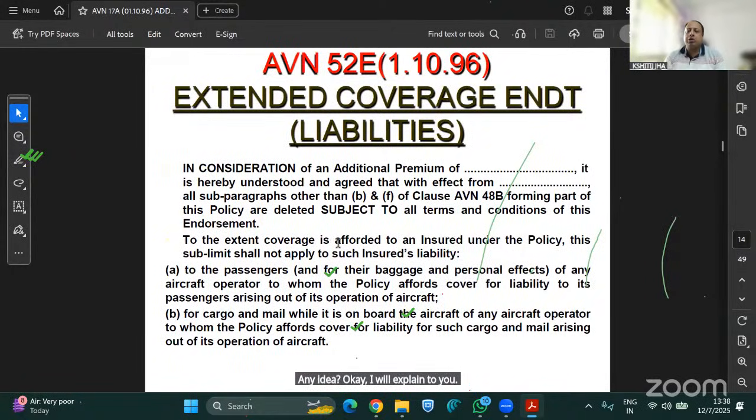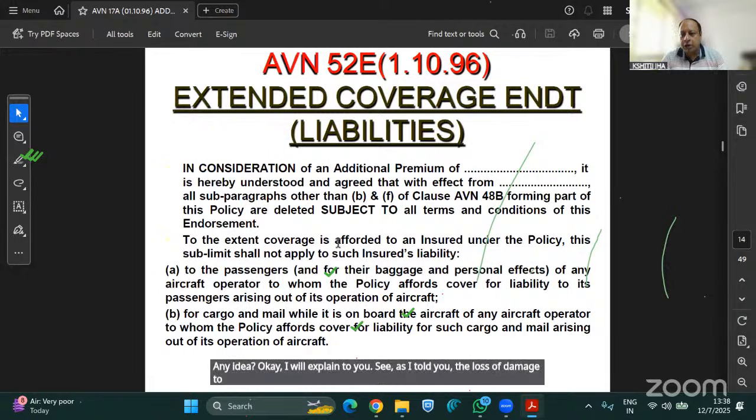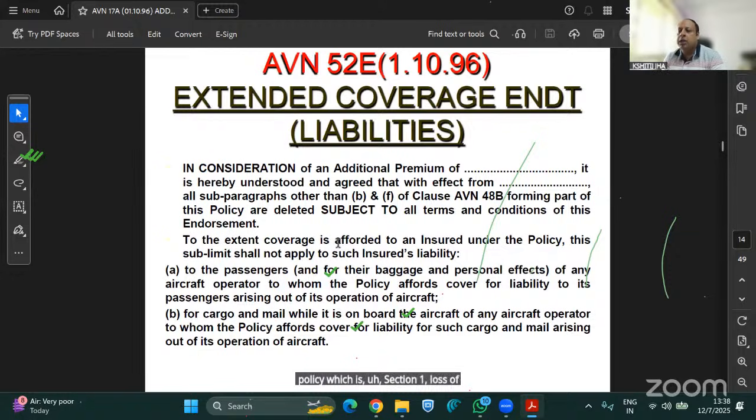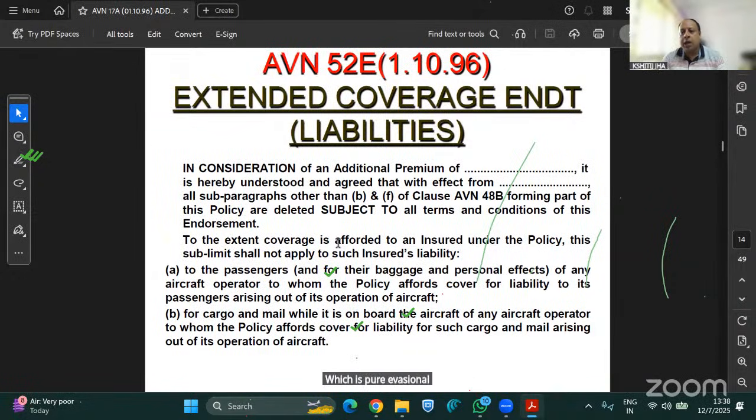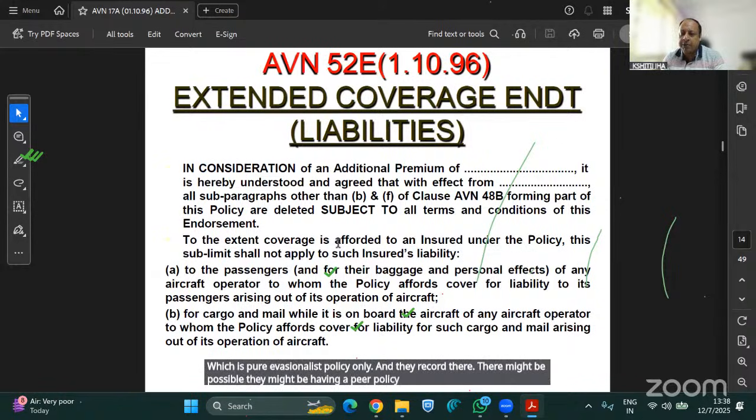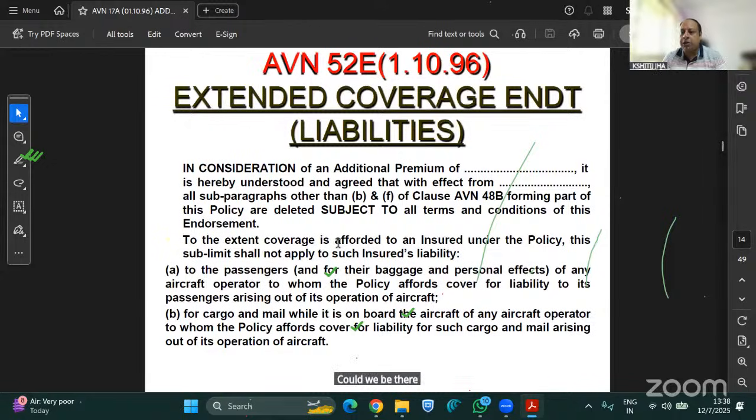See, as I told you, the loss or damage to the aircraft will be covered under your Aviation 1C policy, which is Section 1, loss or damage to the aircraft. The liability to passengers and crew will be covered under Section 3 of the Aviation 1C policy, which is your aviation hull all risk policy only. They might have a PA policy, but that will be paid separately to them, or the life insurance policies will be settled separately. But since we are talking from an aviation point of view, we will stick only to the aviation policies.